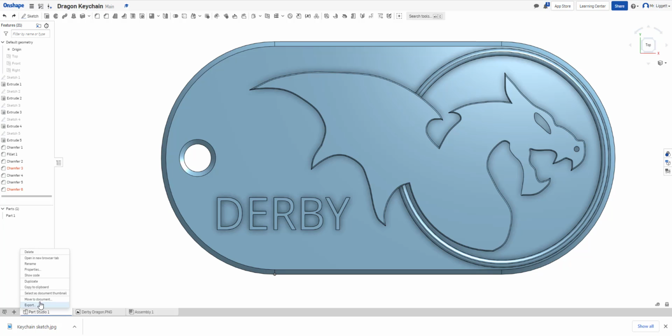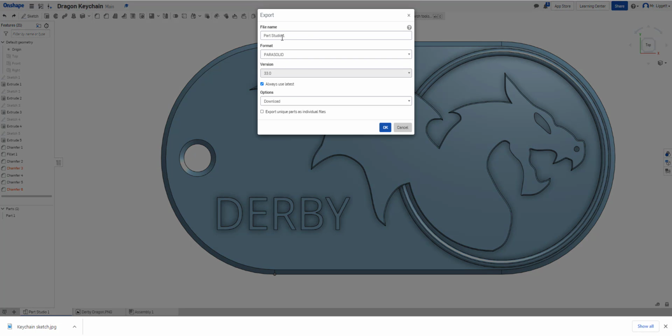When we right click, we get a menu here. And one of the menu options is export. We're going to click export. We want the file name to be first and last name, our, and your teacher.